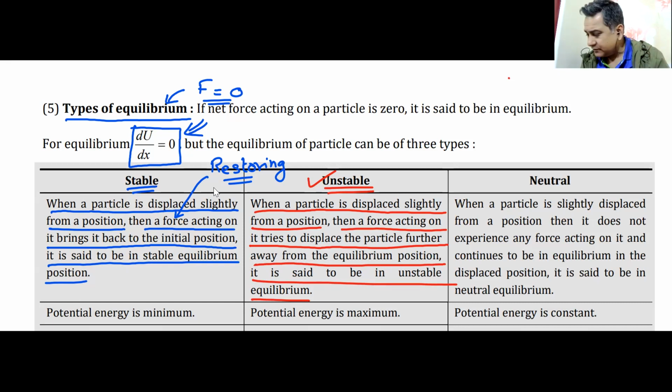Now, there was a famous poem, and I think kindergarten, rain, rain, go away, come again another day. So unstable equilibrium is like rain, rain, go away. Just saying go, go, go, don't come back.